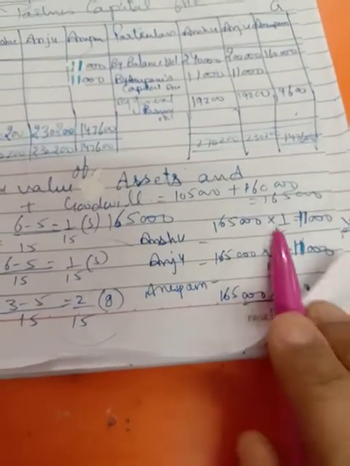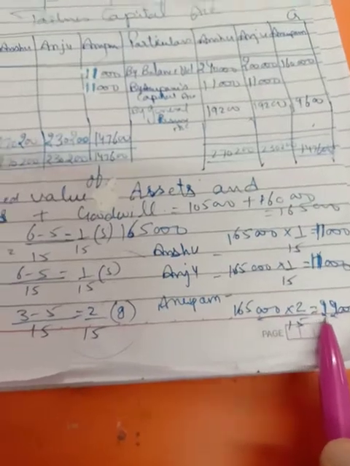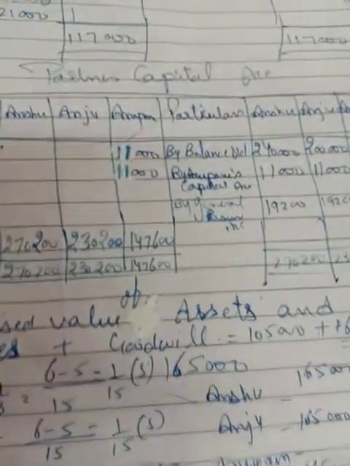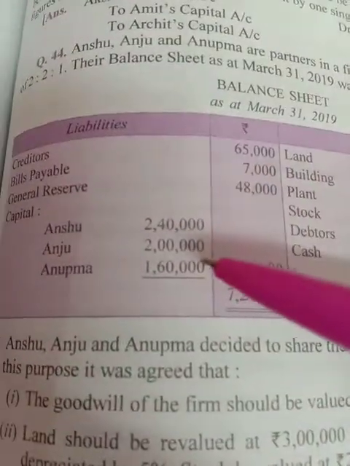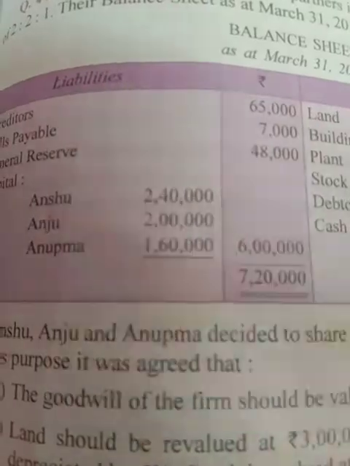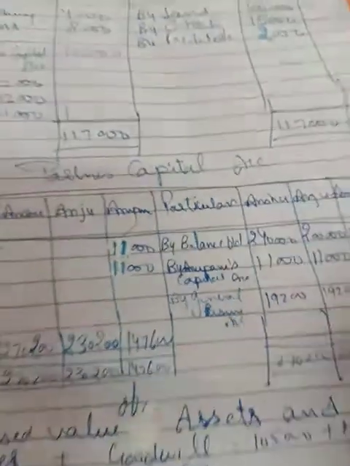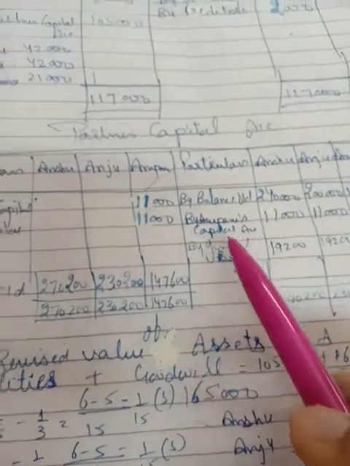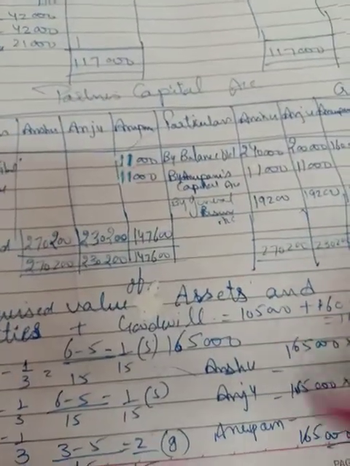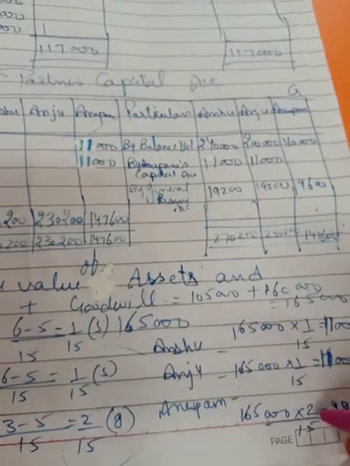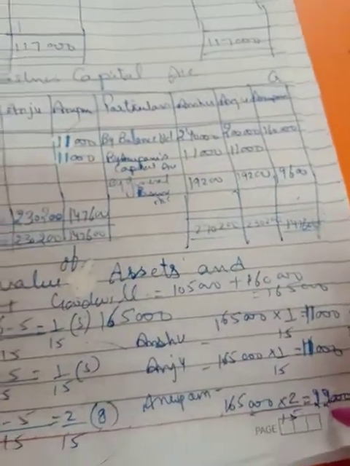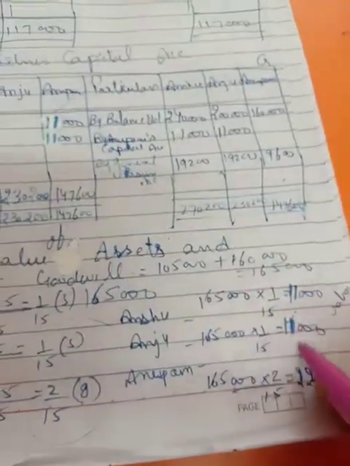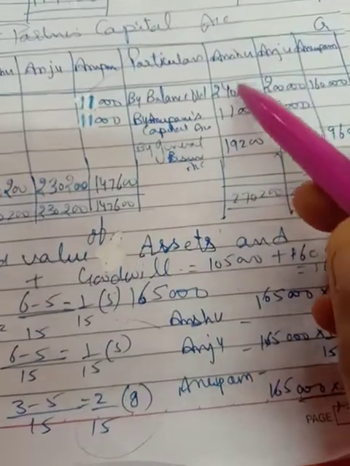He will be debited and they both will be credited. Enter the debit amount in the partners' capital accounts after entering the balances of the capital accounts given in the balance sheet: 2,40,000, 2 lakh and 1,60,000. Now enter this amount of sacrificing and gaining ratio. 22,000 will be shown on the debit side of Anupam, and 11,000 each on the credit side of Anshu and Anju.